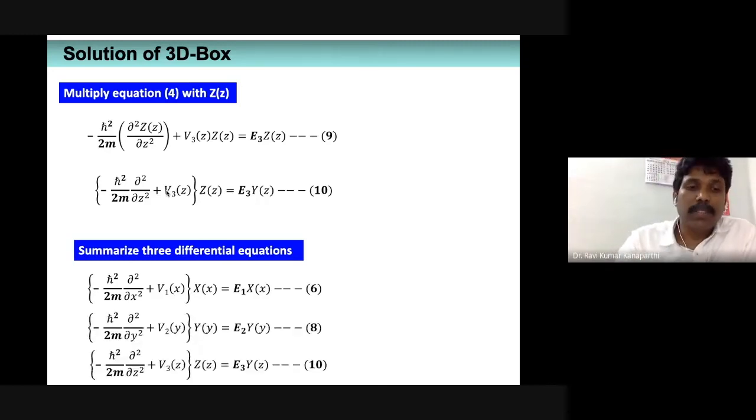Now these are the expressions that we got. 6, 8, 10 are the three expressions. You can notice the first is the kinetic energy operator plus the potential energy, multiplied by the wave function X of x, equal to E1 X of x. In the second case, Y of y is written outside. Again, this is the Hamiltonian as if the particle is moving along the y direction, equal to E2 multiplied by Y of y. And this is for the z component. Are you following up to this? Yes, sir.